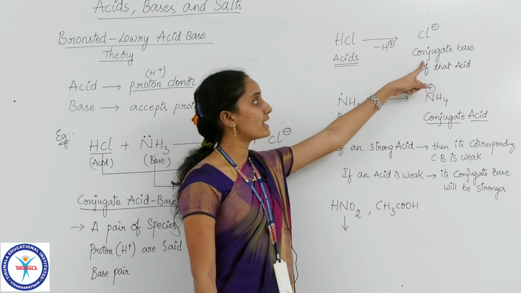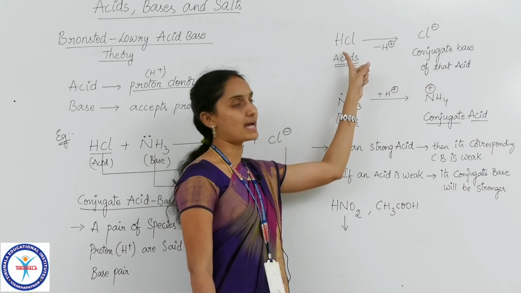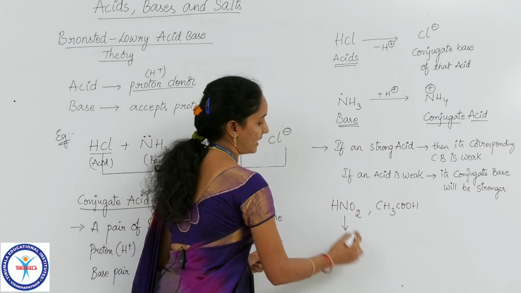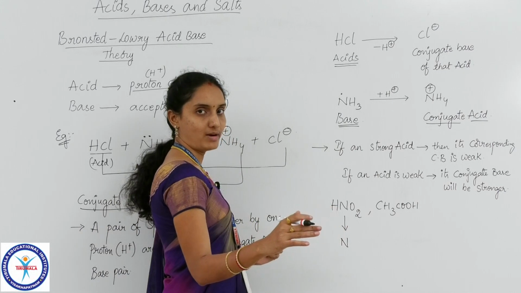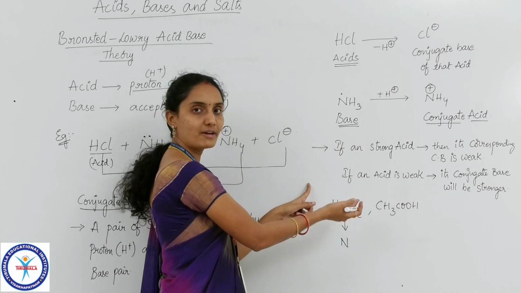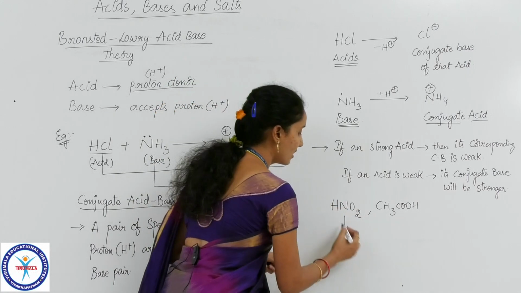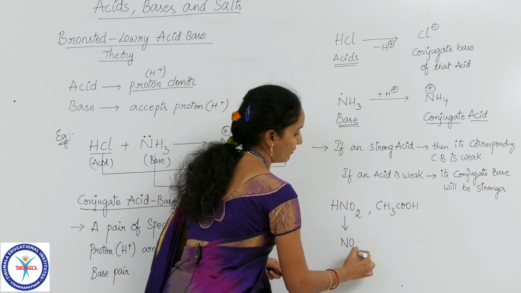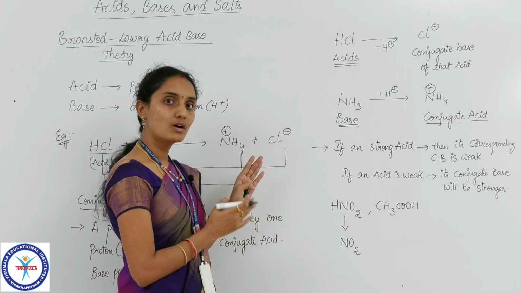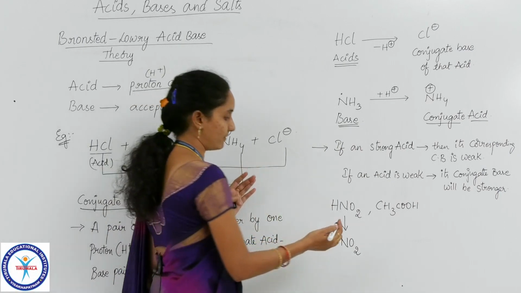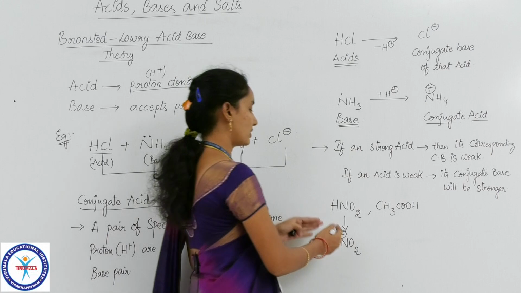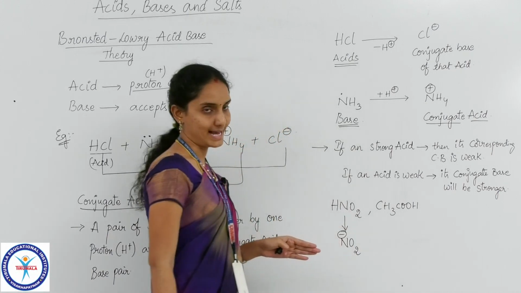So what is a conjugate base? It is a species obtained from an acid by the removal of a proton. So here we have to remove a proton, then H will leave the compound as H plus. As it is leaving with positive charge, what charge will be left with the other ion? Negative charge. So if we take out H, then what will be left? NO2 is left. As the hydrogen is leaving as a positive ion, what charge will be left on NO2? Yes, negative charge. So we will be left with the NO2 minus ion. So this is the conjugate base of HNO2 acid.